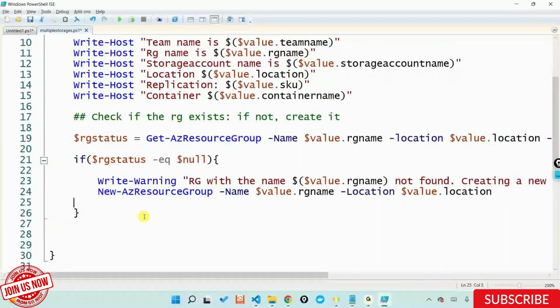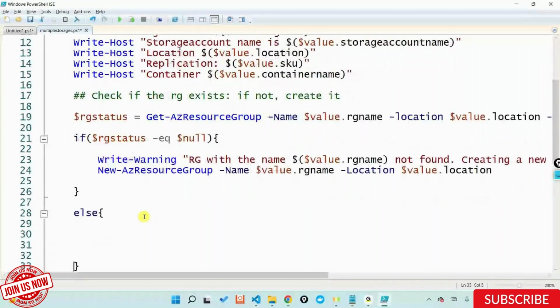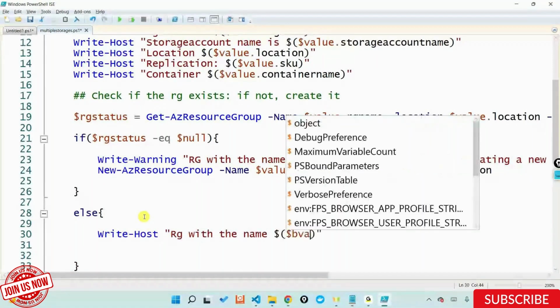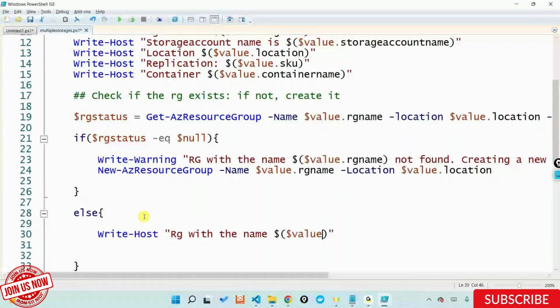Else, say Write-Host, RG with the name $value.rgName already exists.